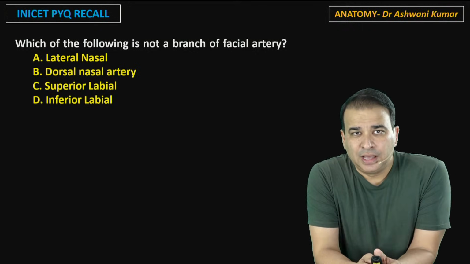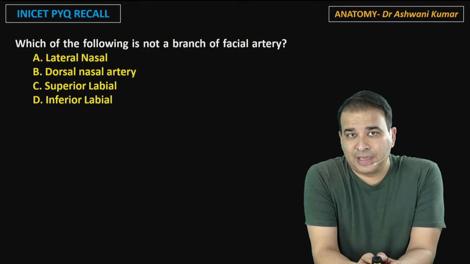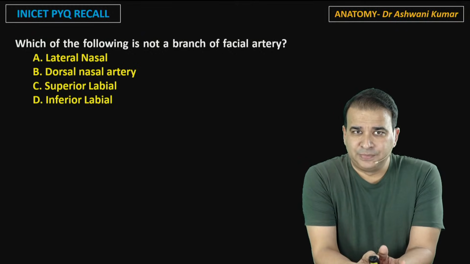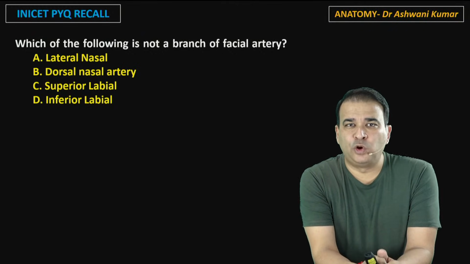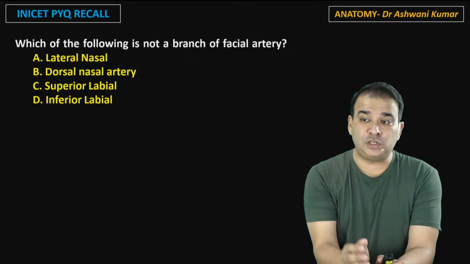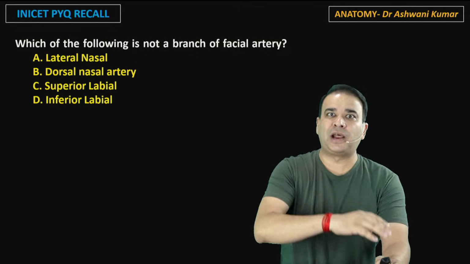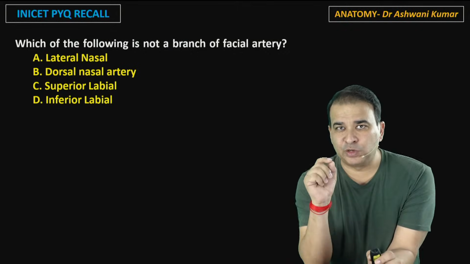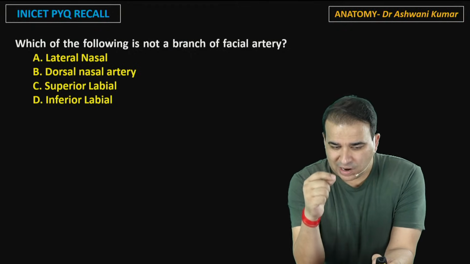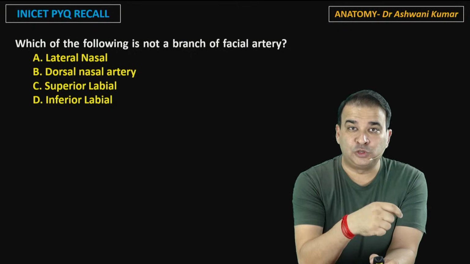Chalo, moving on. Another question, the AIIMS question only here. Now, there are two questions on this part here, which of the following is not a branch of facial artery and which artery supplying the face is not a branch of facial artery. Now, let me answer that question first. Which artery supplying the face is not a branch of facial artery.